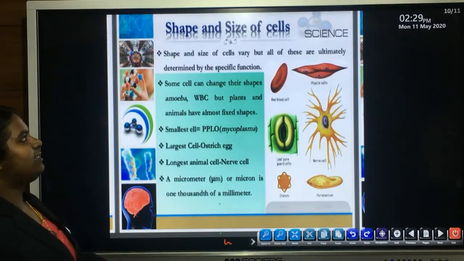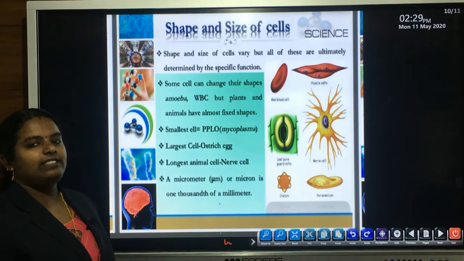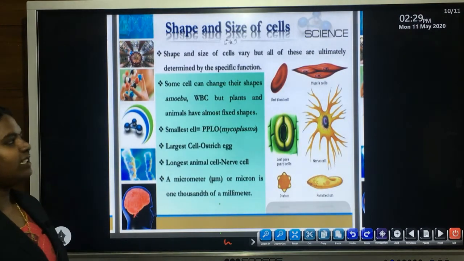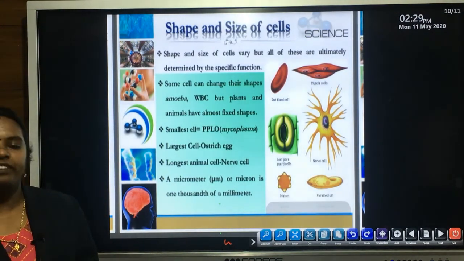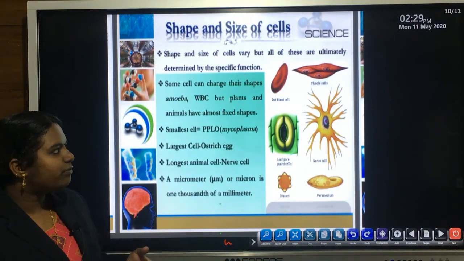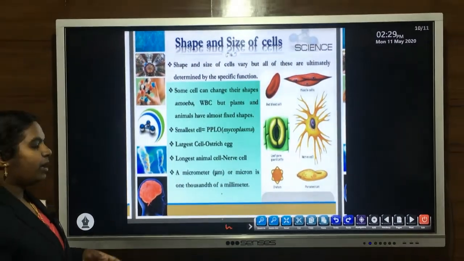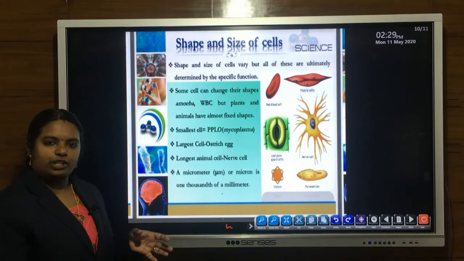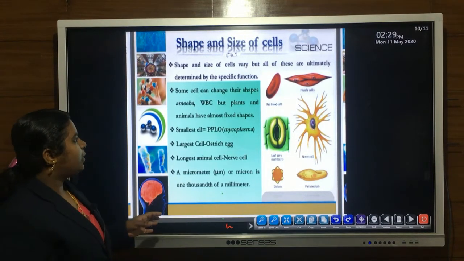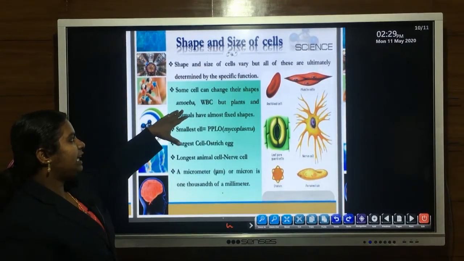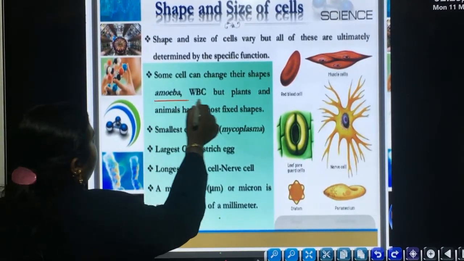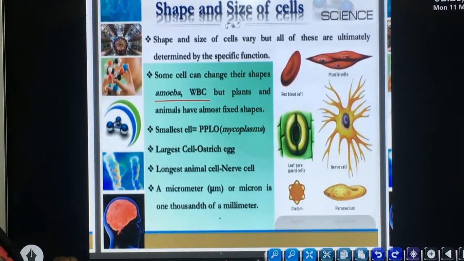Now let's discuss the shape and size of the cells. The shape as well as the size of the cell will vary or be different from each organism according to the specific function performed by them. So, let's consider one example in case of amoeba as well as WBC.